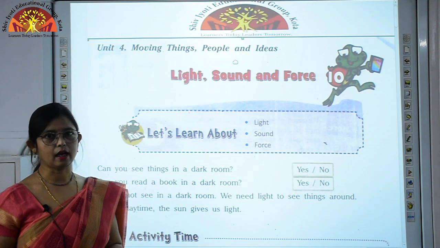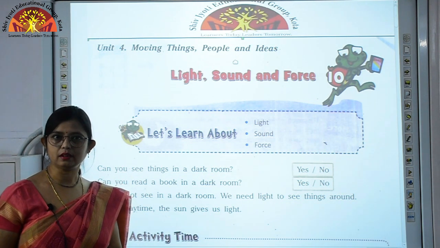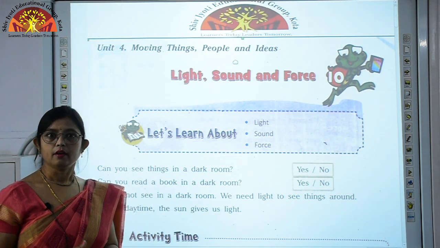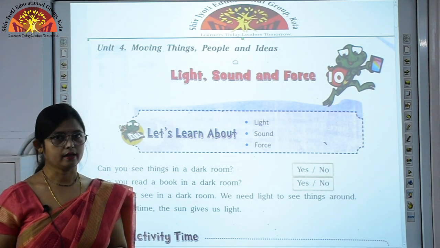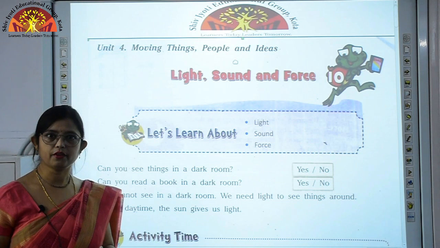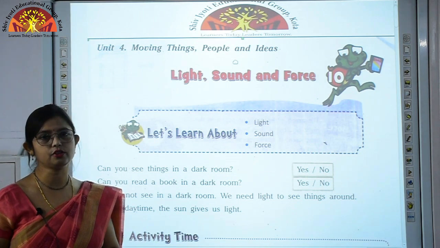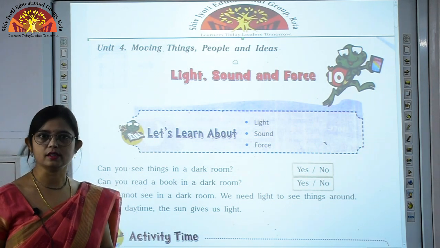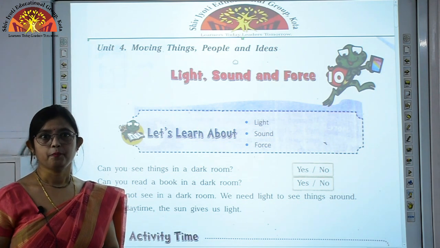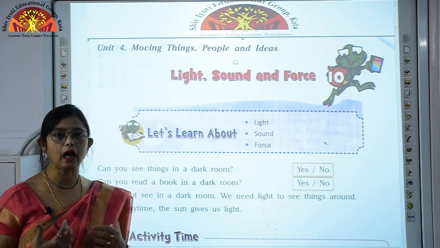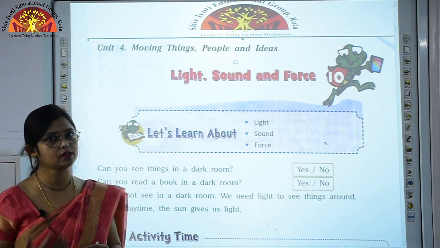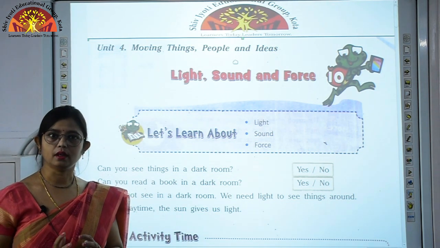Now, during the night time, are you able to see the things? No. Again, during the daytime, everything is visible to us. Now why is this so? What is the difference over here? The difference here is that during the daytime the sun shines brightly in the sky, and the sun is the main source of light on earth. It gives out light due to which everything is visible to us during the daytime.